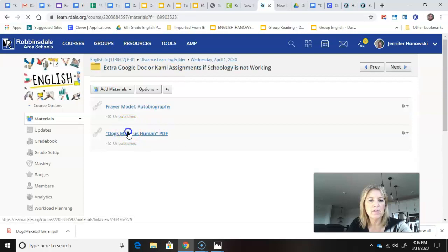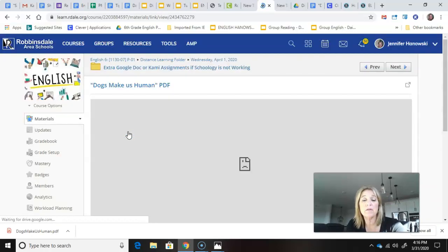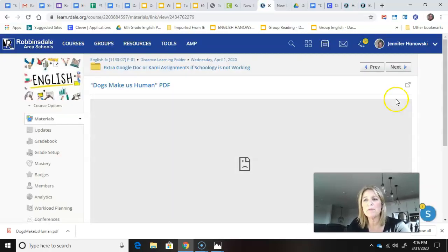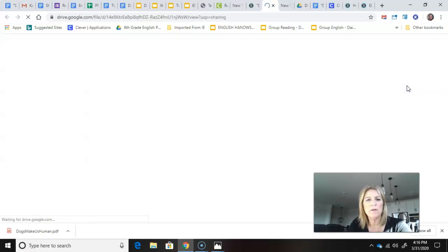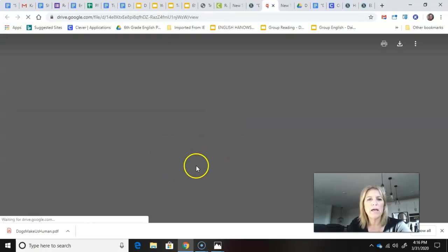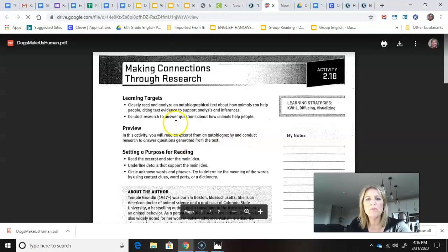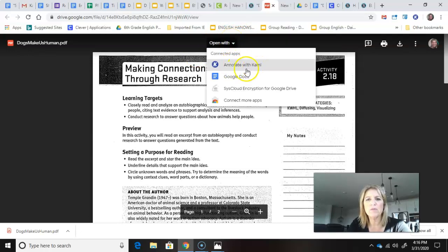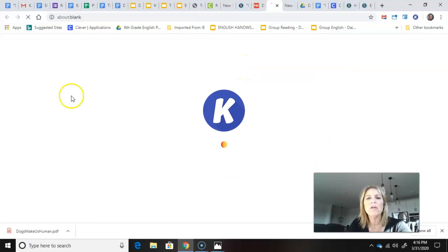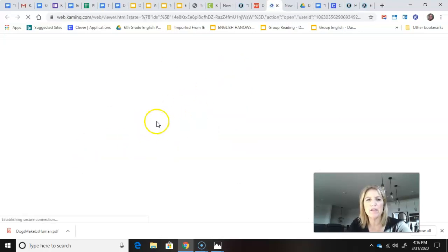This one, Dogs Make Us Human. Here, if you do it on this link, because you can't do it in Schoology, remember this pops up, but then you hit this button up here, and you open it. Now, in order to do it with Kami, you need to go up here to the top. It says Open With, see it right up here? You're going to click on this Open With, and then Annotate with Kami, and then you're going to select that to do the assignment, because then it's going to open it up and give you all the tools to write and type on this document.